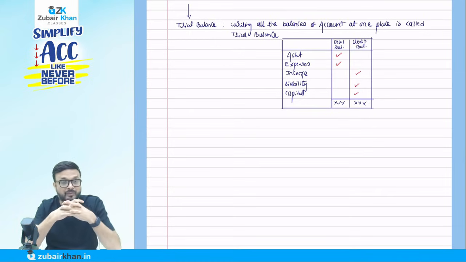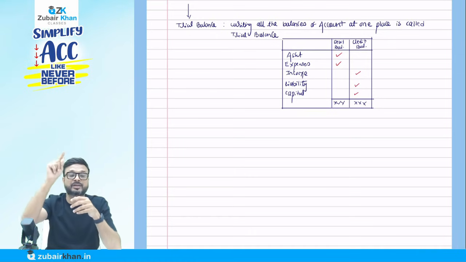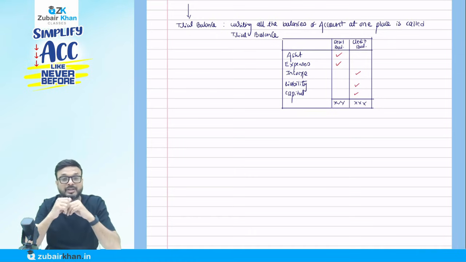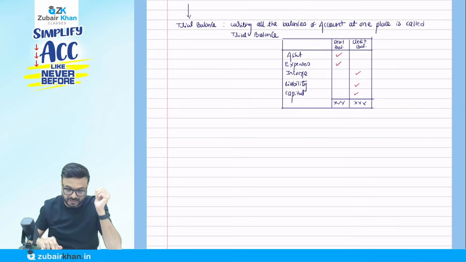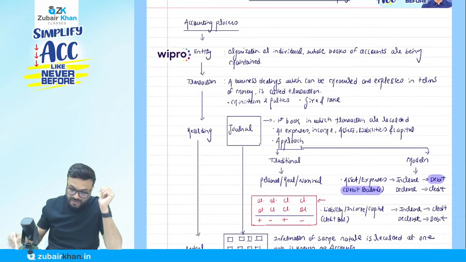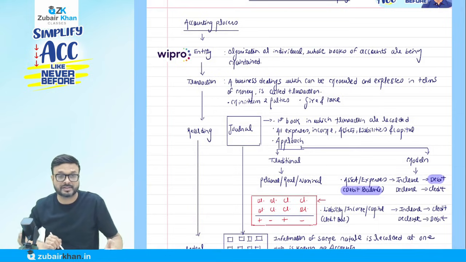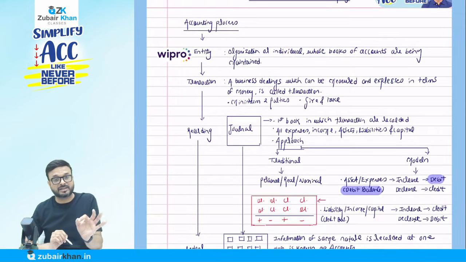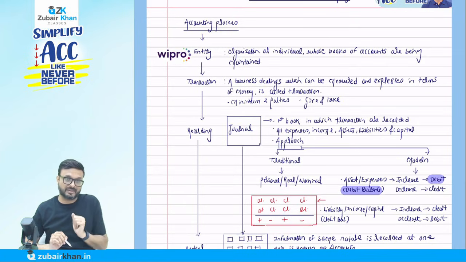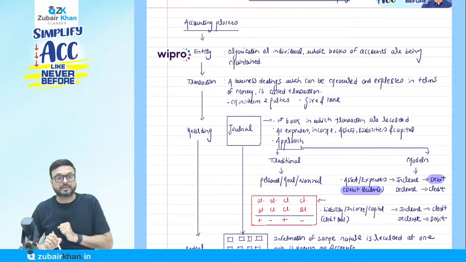The accountant said, listen, I have one problem. You ask, what is the problem? He said, yes sir, there are certain transactions which are not yet recorded. You say, why are the transactions not yet recorded? Sir, there are certain transactions for which we have to do the adjustment at the end of the year, like the closing stock. That's why it is not recorded in the recording stage.